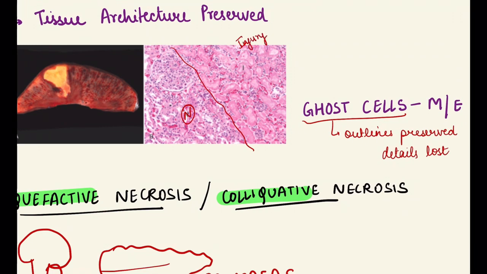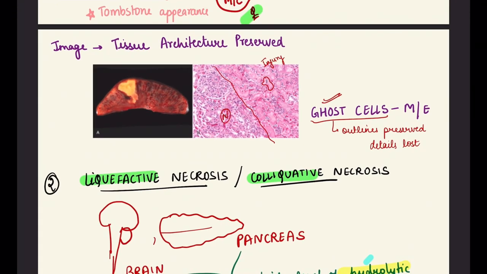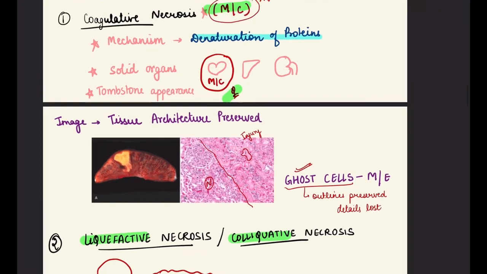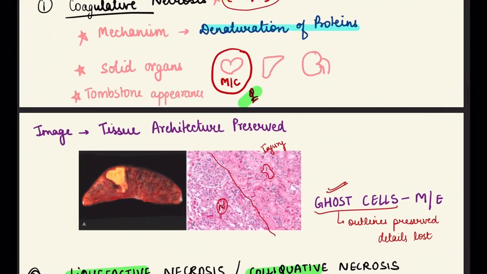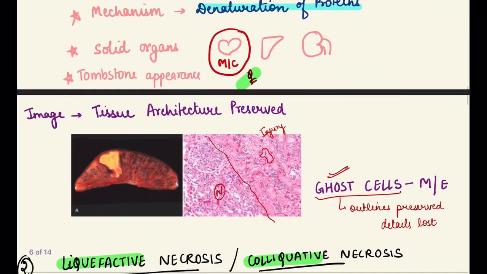In the injury part we see that the outermost line and the outlines are preserved, but inside details are lost. So these are known as ghost cells. So ghost appearance is seen inside it on microscopic examination. So tissue architecture is preserved in coagulative necrosis. Coagulative necrosis is the most common necrosis, and the mechanism is denaturation of proteins. It involves solid organs like heart, liver, kidney, and it shows tombstone appearance or ghost cell appearance.